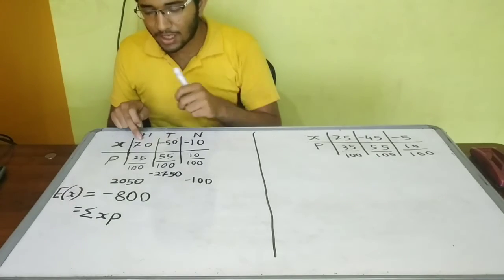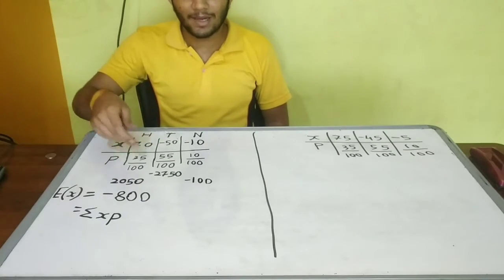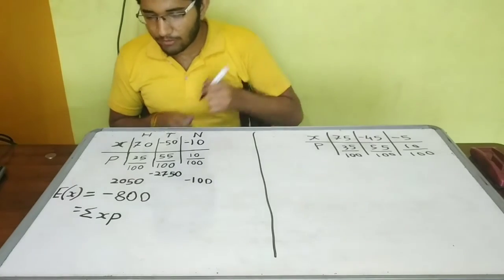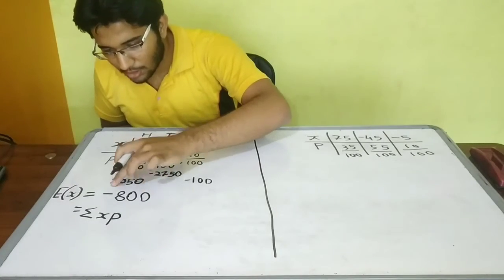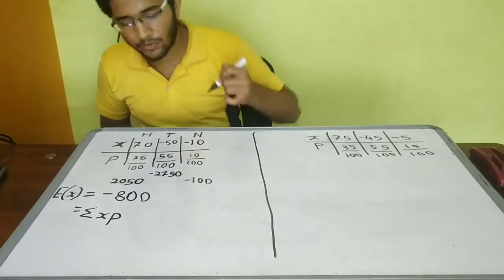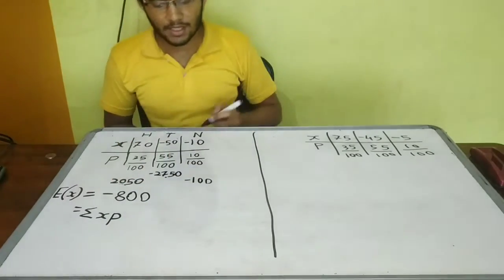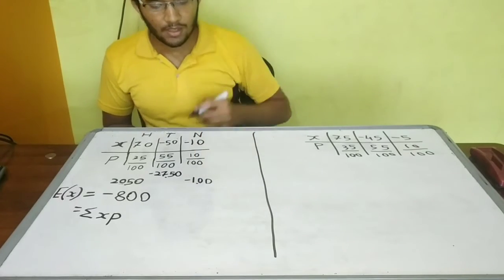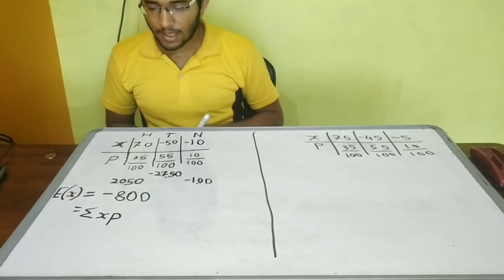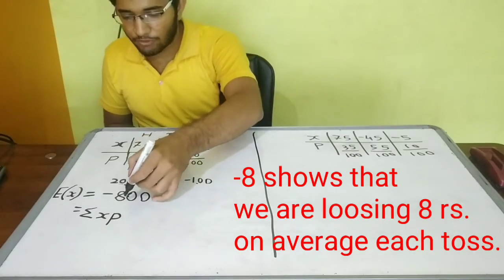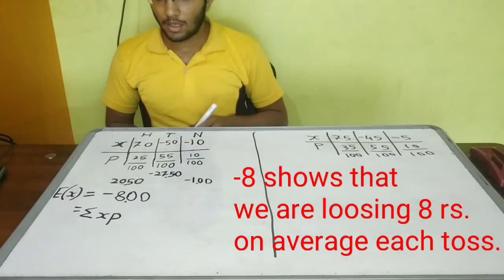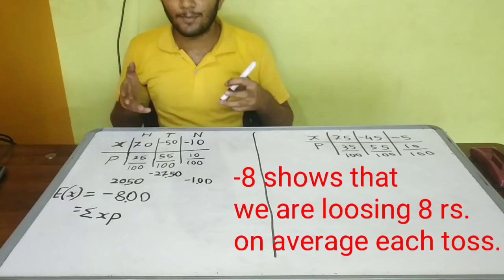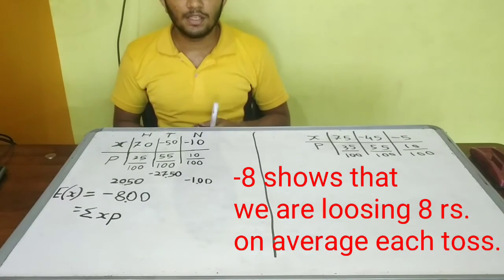So 70 into 35 upon 100. Actually we divide by 100 also for that part. So finally here it will be 24.5, here it will be 27.50, and here it will be only negative 1, and when we solve for all this it will be negative 4, which is obviously negative, which means our expected profit or expected returns is negative.